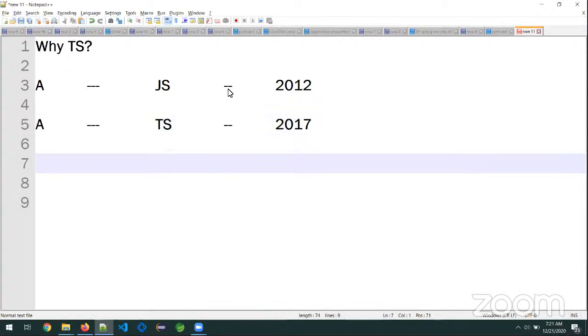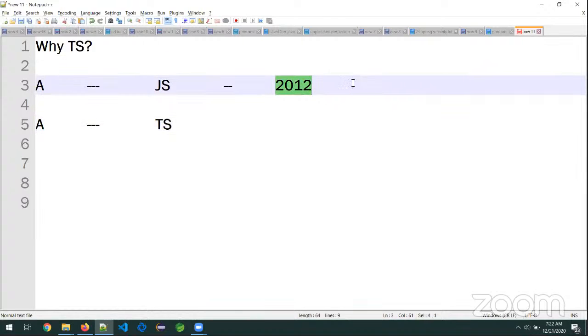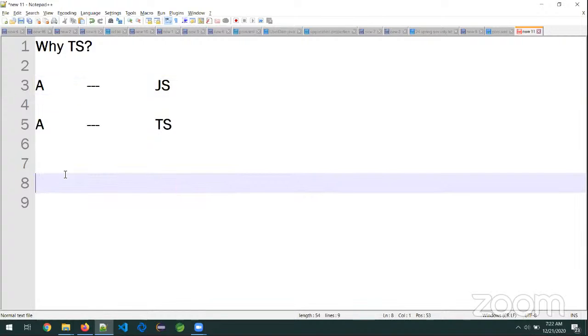Now the question is why they redesigned and re-released the whole Angular framework using TypeScript. This is one of the interview questions you will get. Now tell me, when you go for a new thing or a new language, only if the current language is bad will I go for the new language, or not? Do you agree with the point?